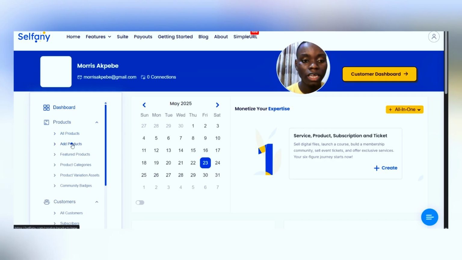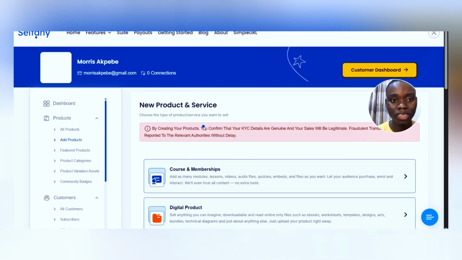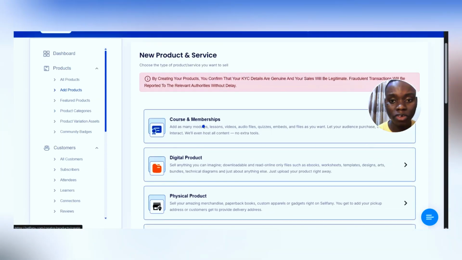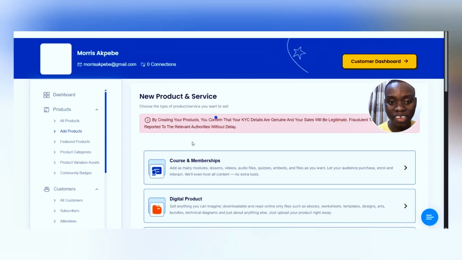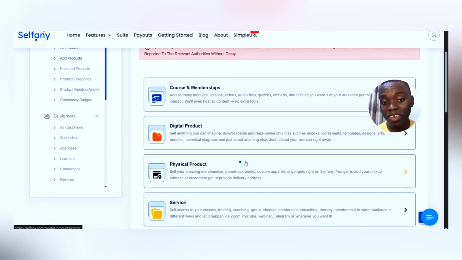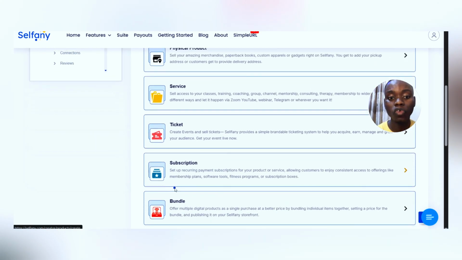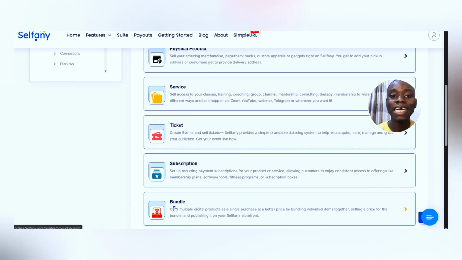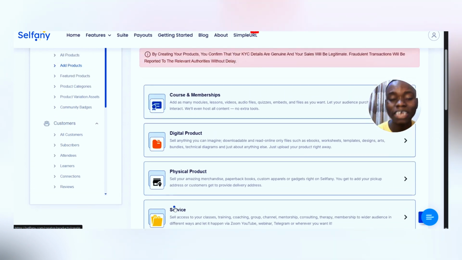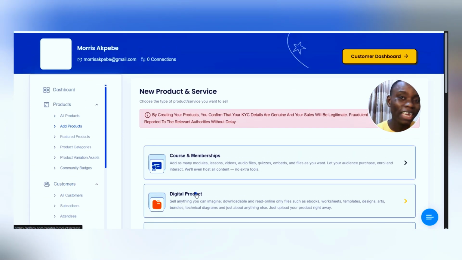And all you have to do is to click on Add Products, and you are going to land on this page. So on this page, as you can see, new product and service. You can add course or memberships, you can add digital product, even physical products, and you can even add your service or sell tickets for your event or subscription or even bundle. Like anything you literally want to sell online, you can sell it with this platform, and you can receive money from anywhere. And that is actually very amazing.